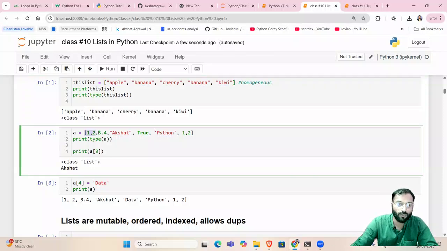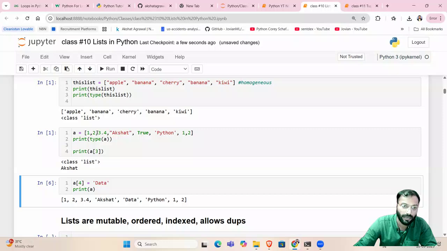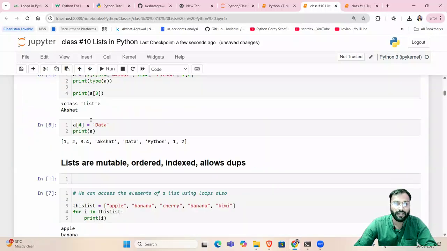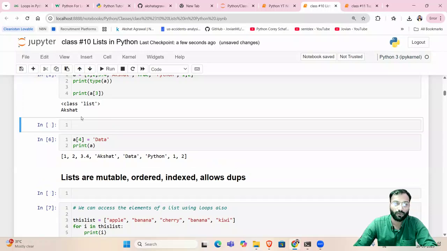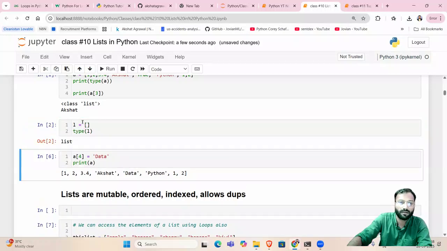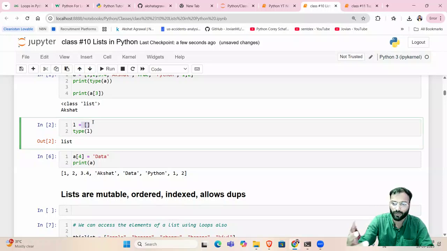You see, A is equal to 1, 2, 3.4, Akshat, true, Python 1.2, so anything. So this is nothing but a heterogeneous list, right? So this is how we create a list. And we can also create an empty list. If I want to create an empty list, L is equal to, just open close bracket, right? And if I show you type of L, it will be a list only. So this is nothing but an empty list. Now we can add some data to it. We can append or do some operations. We are going to see.